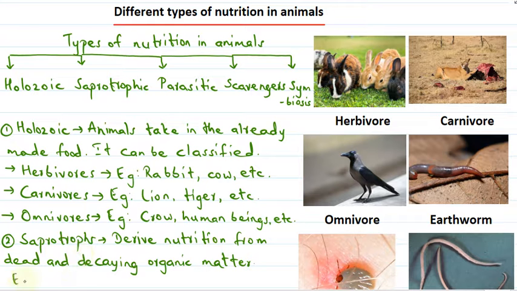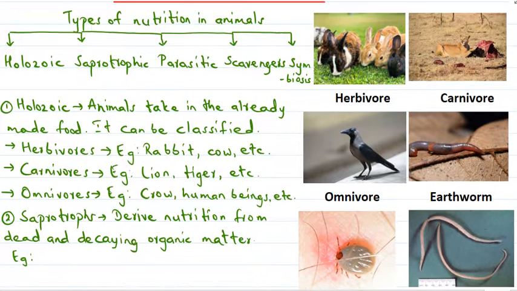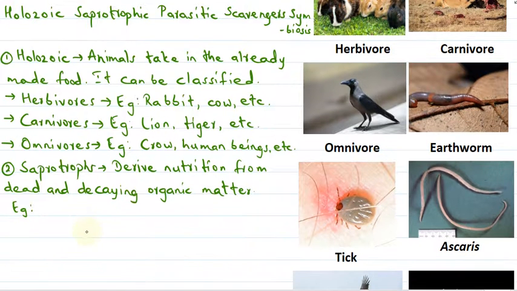For example, earthworm, maggots, etc. These are saprotrophs. Here we can see an image of an earthworm. So it derives its nutrition from dead and decaying organic matter.